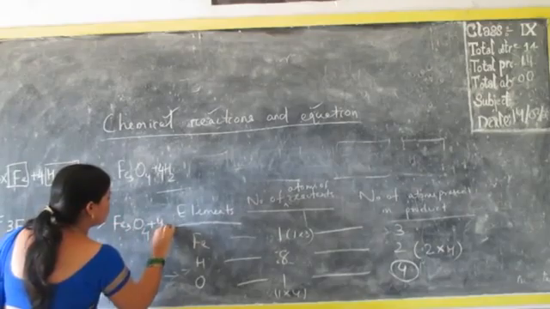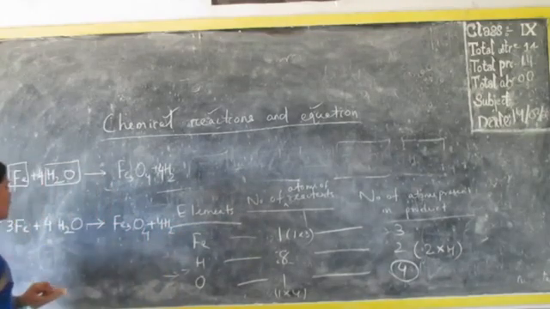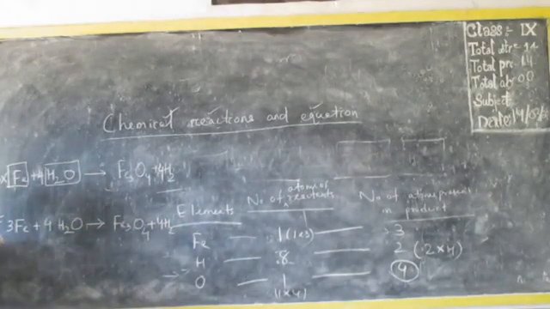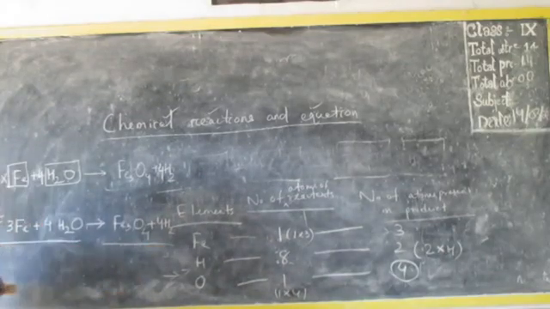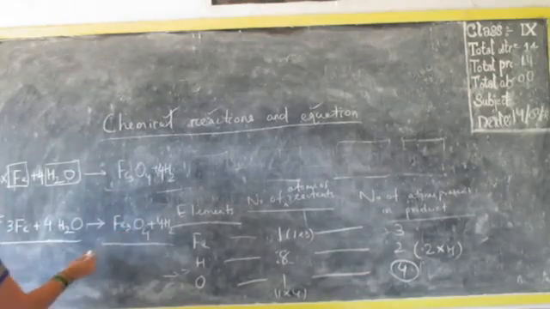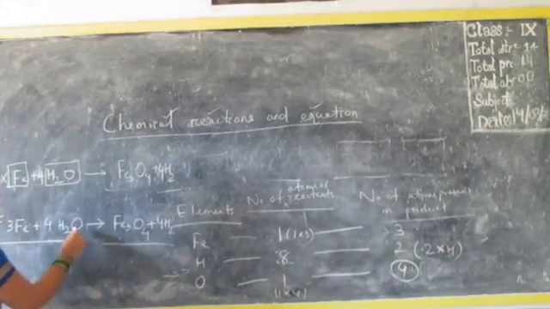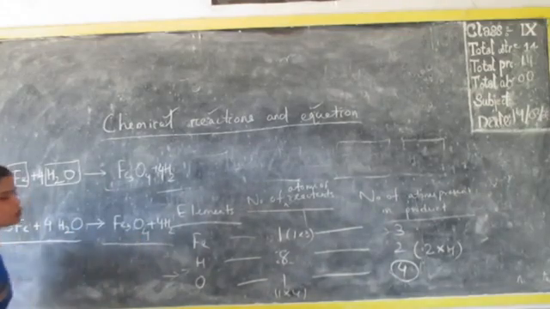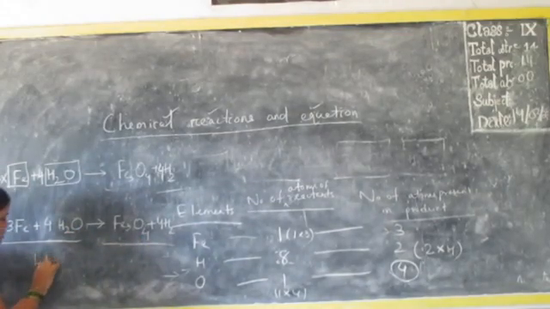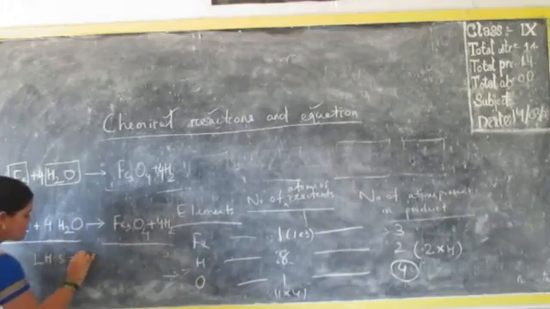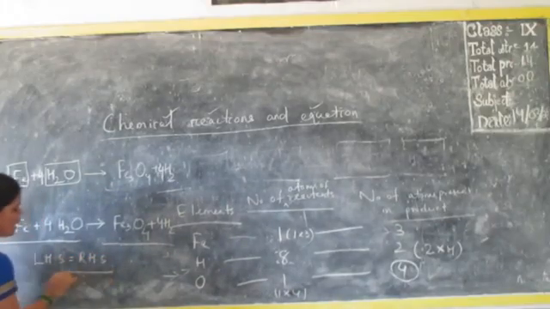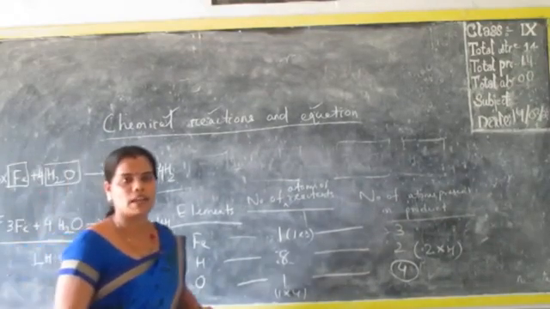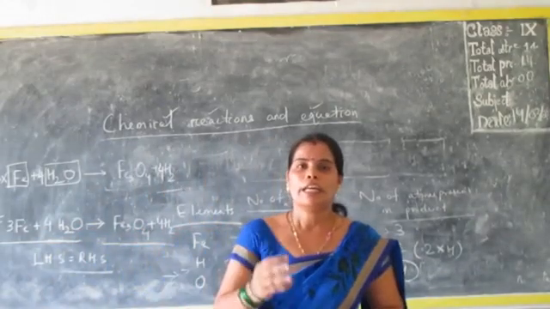gives rise to Fe3O4 plus 4H2. Now if you compare the number of atoms, you can see the LHS is equal to RHS. In the left hand side, ferrum atom is 3, here also 3. Hydrogen atom is 8, here also 8. Oxygen atom is 4, here also 4. Since LHS is equal to RHS, this chemical reaction is a balanced chemical equation.